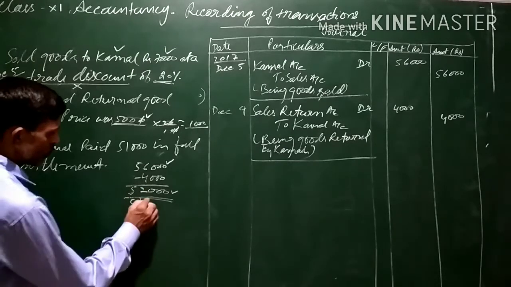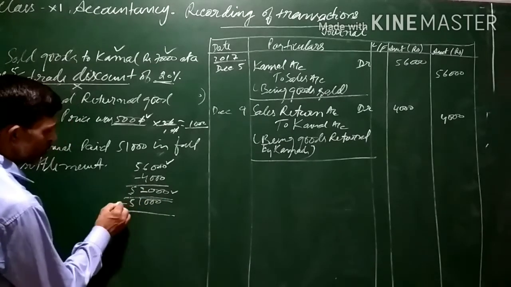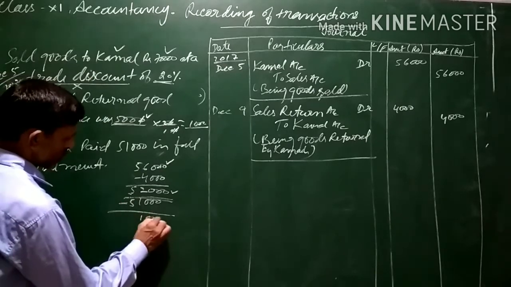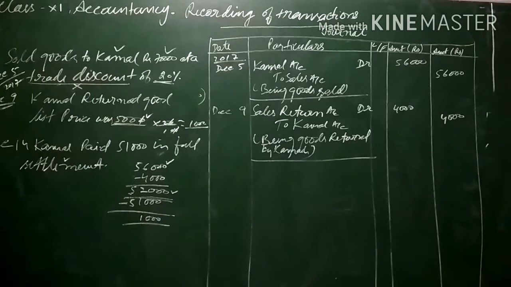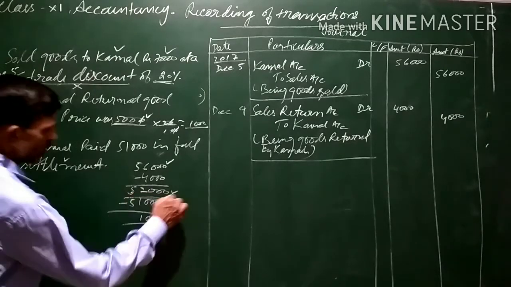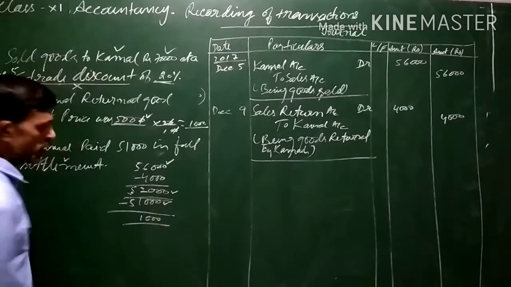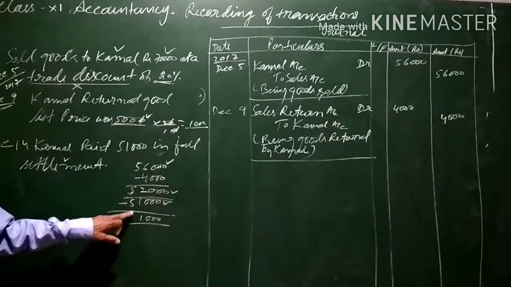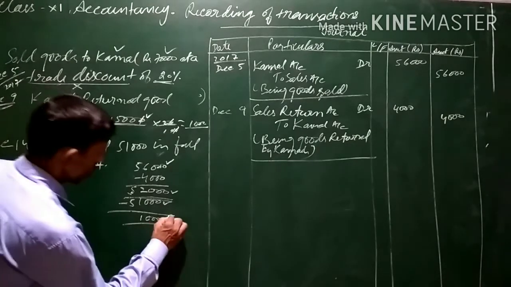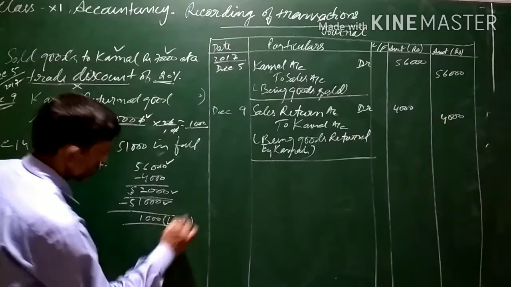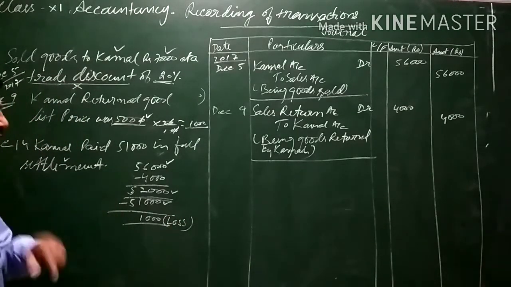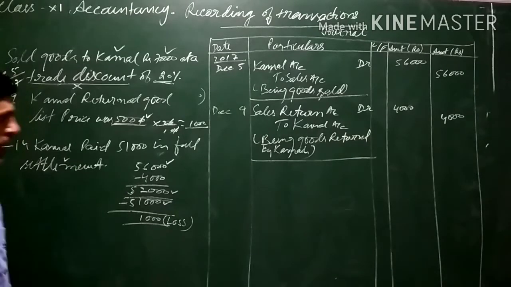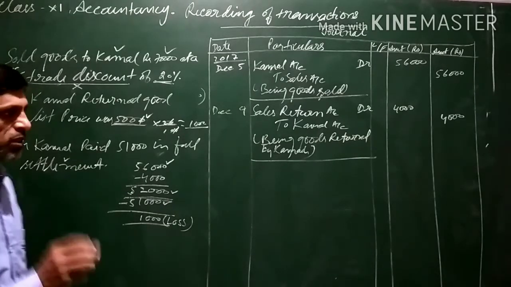But out of this 52,000, he has paid us 51,000, 1,000 less, and that is also in full settlement. So here it simply means that we are providing a 1,000 discount to Kamal. Discount is a loss for us, and expenses and losses are debited. So when Kamal pays 51,000, cash will be coming to the business, and cash is an asset. If an asset increases, it is to be debited.